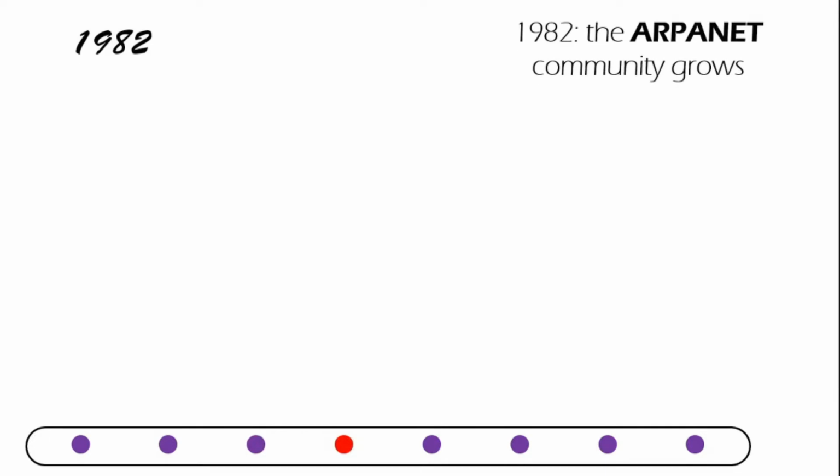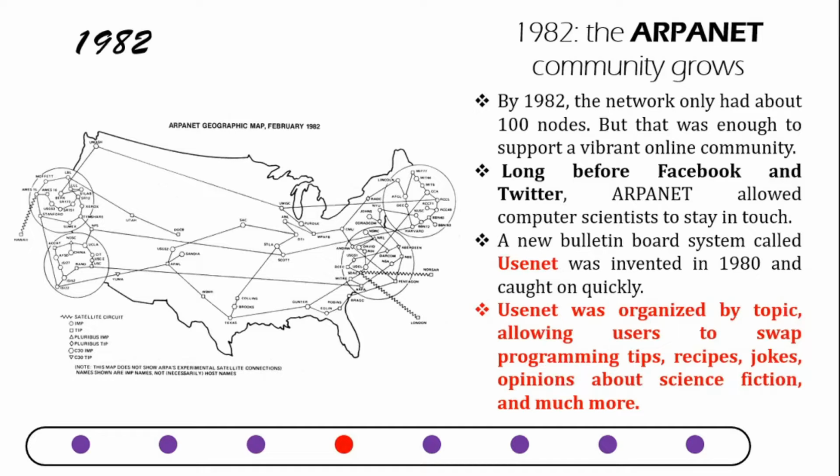And then later on, during the year 1982, ARPANET had actually become a community. The network only had about 100 nodes, but that was enough to support a vibrant online community. Long before Facebook and Twitter, ARPANET allowed computer scientists to stay in touch.